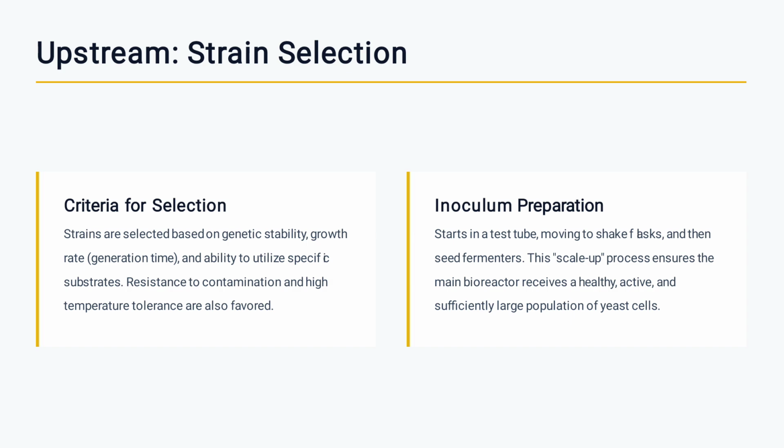Inoculum preparation. Start in test tubes, moving to shaking flasks, and then the seed fermenter. This scale-up process ensures the main bioreactor receives a healthy, active, and sufficiently large population of yeast cells.